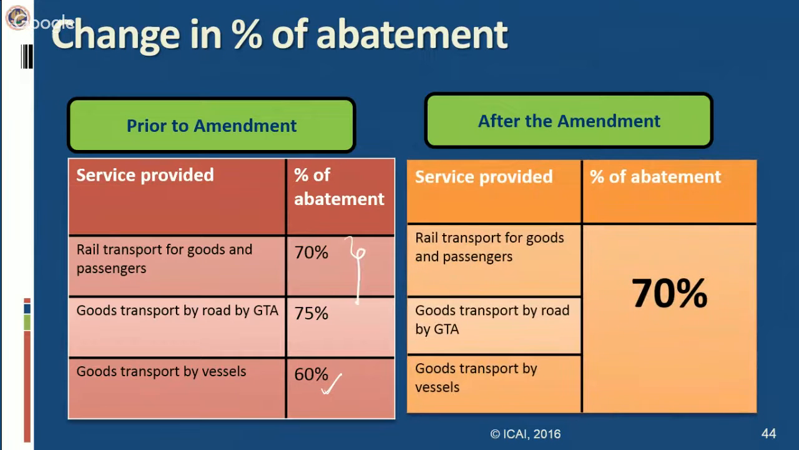All these three percentages have been merged and only one common 70% abatement has been fixed for all the three transportation of goods. Transportation of goods by rail, by vessel, by road by GTA, in all three cases the abatement prescribed now becomes 70%. It is easier for you to remember. Plus one more transportation, but that is not goods transport, that is passenger transportation. Passenger transportation by rail, for that also the abatement prescribed now is 70%, and the conditions have also been made uniform. What are the conditions?